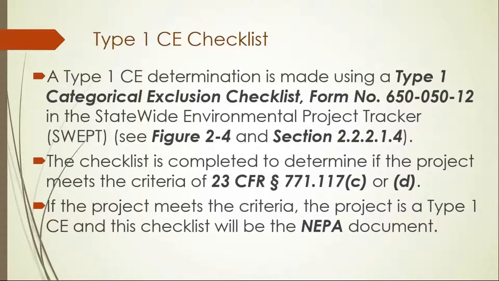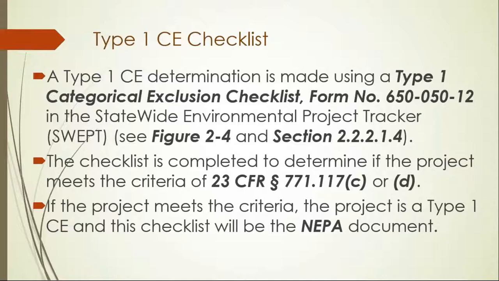The Type 1 CE determination is made by using the Type 1 CE checklist in the statewide environmental project tracker, also known as SWEP. The checklist is completed to determine if the project meets the CE criteria in the CFR, Code of Federal Regulations. If the project does not meet the checklist criteria, coordination with DEP and OEM, which is our office, must occur. This may require screening in the environmental screening tool, completing a technical study to assess the impact to particular resources, coordination with resource agency or the public, and the preparation of a higher level document, typically a Type 2 categorical exclusion.